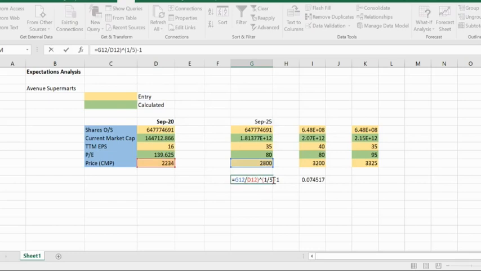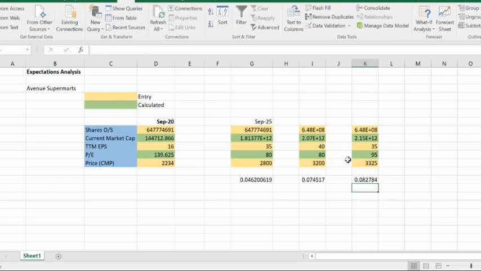Let's put a bracket here. So this is a 4.6% CAGR. We'll copy the same formula here as well, just that instead of this cell, I'll move this to this 3325.